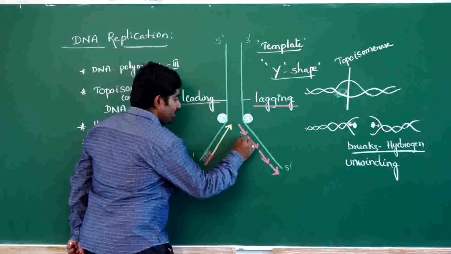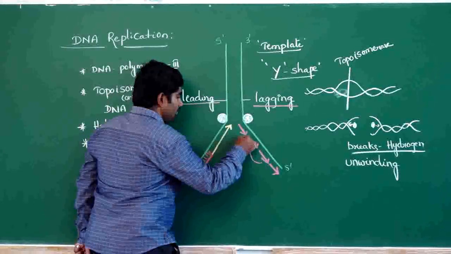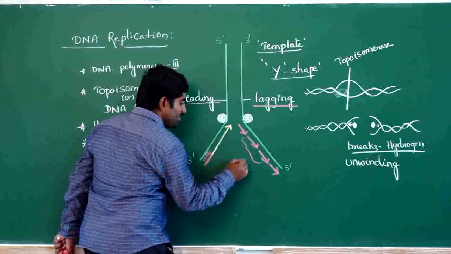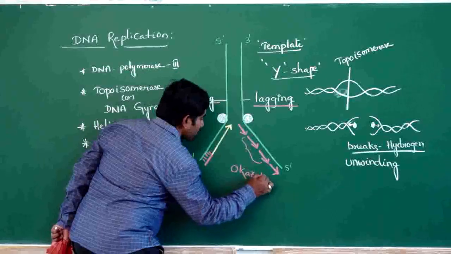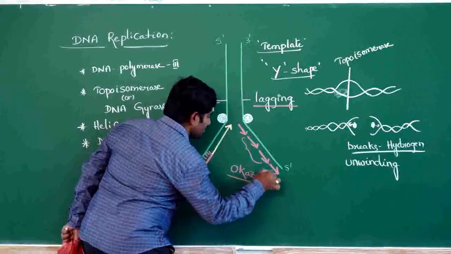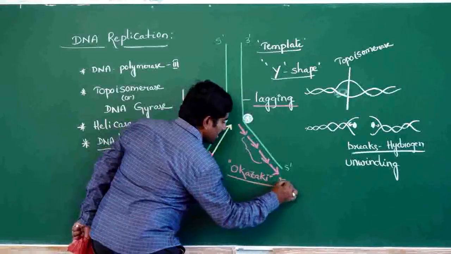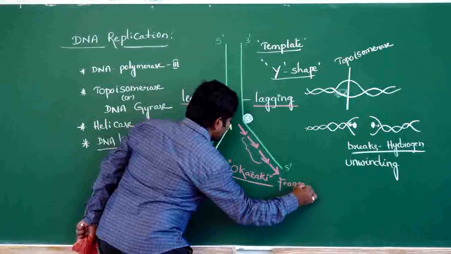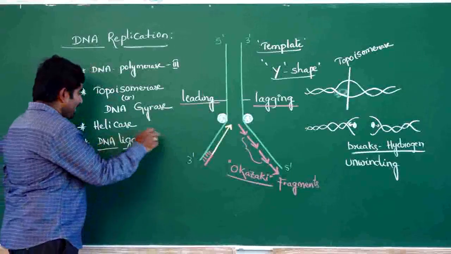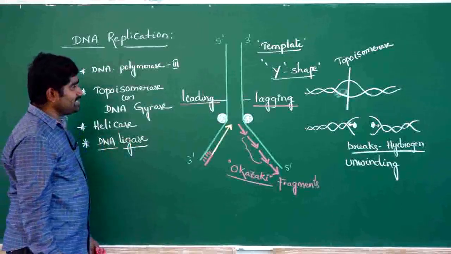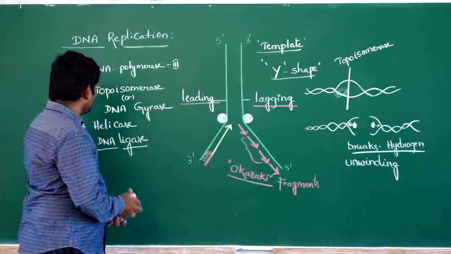On the lagging strand, the discontinuously formed fragments are called Okazaki fragments. The Okazaki fragments are later joined together by the DNA ligase enzyme. Once again, let us see this.